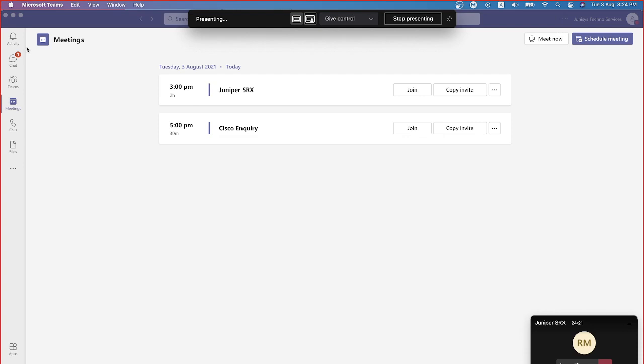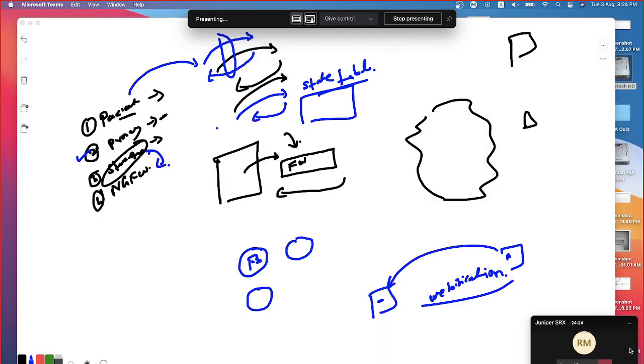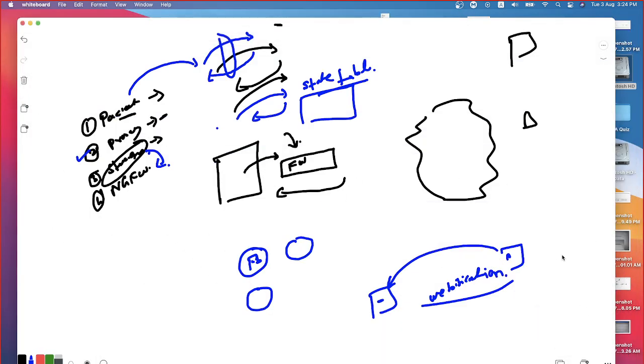I just joined once again. Can you see my screen now? Oh, okay. So can you follow my mouse pointer here? Now you can see this one. Now I have only the option of stop recording, which means recording is going on.